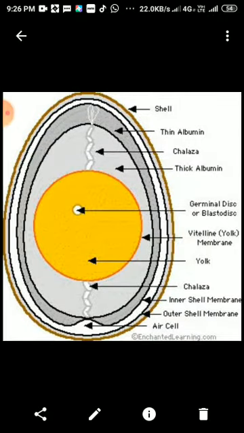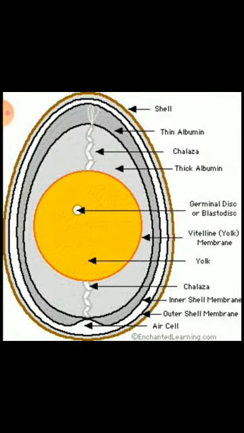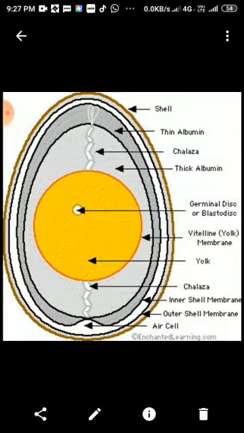Then next is the outer side, the inner and outer shell membranes. The inner shell membrane is compact against all the liquid portion of the egg, and the outer shell membrane is just against the calcium carbonate, the thick and hard outer portion. Between the inner and outer membranes, the air cell is formed.